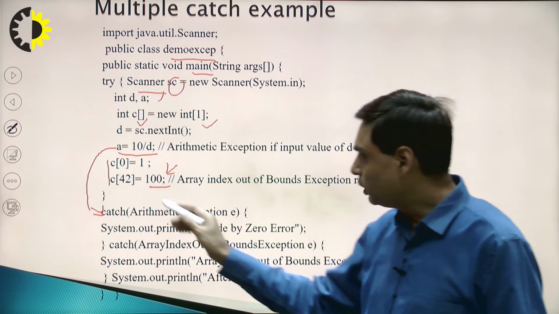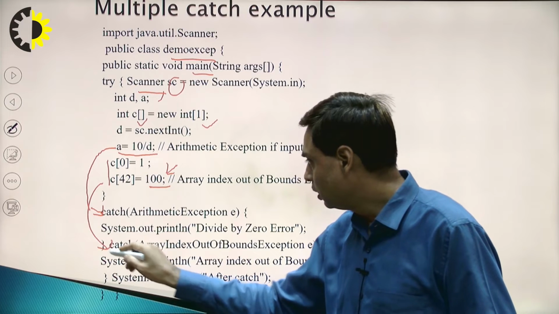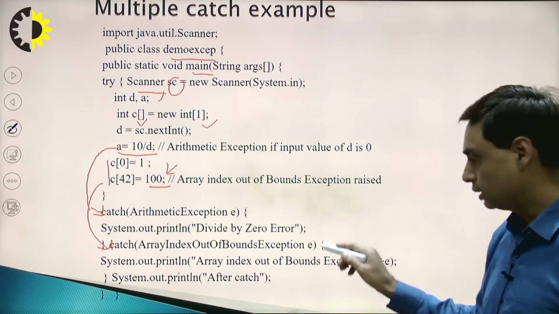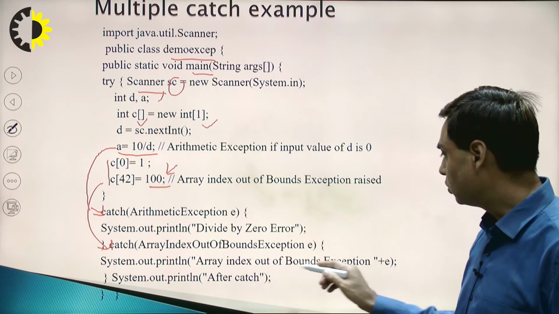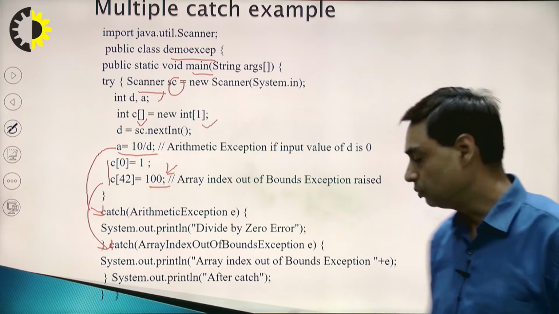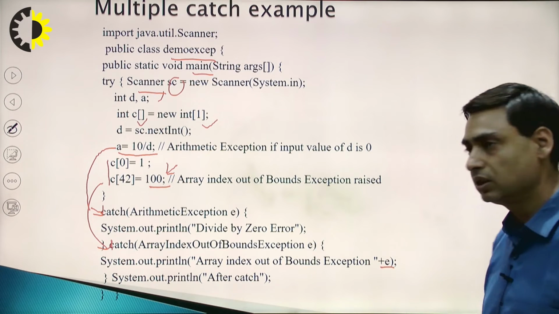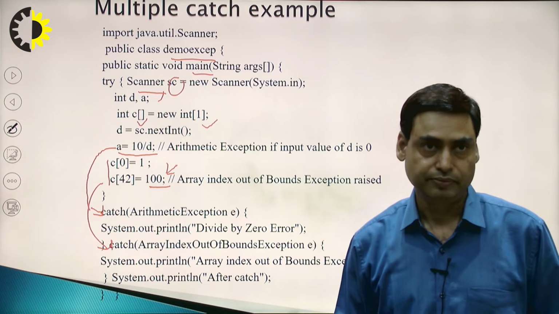So, it will move to the catch array index out of bound exception and it displays the message to the user, array index out of bound exception, and it will display the stack trace also, which is already stored in the object e.